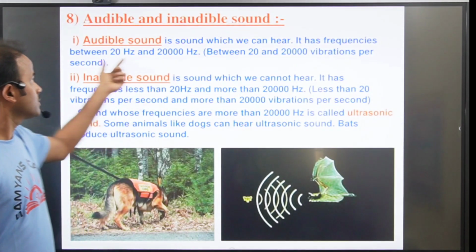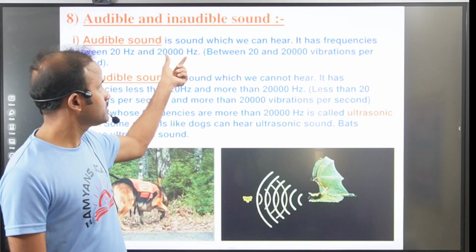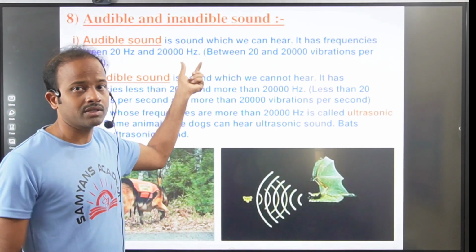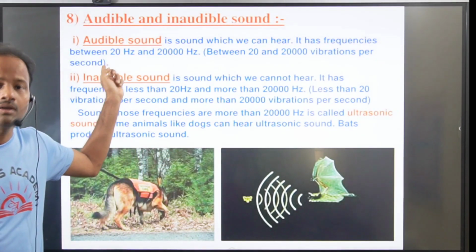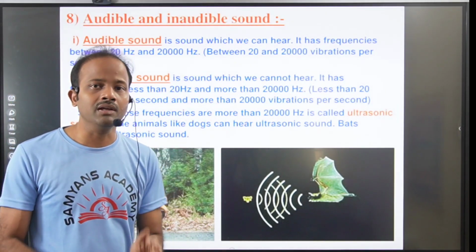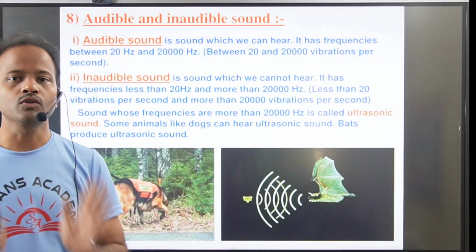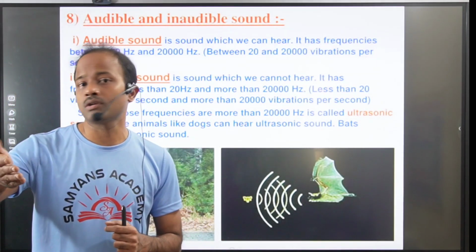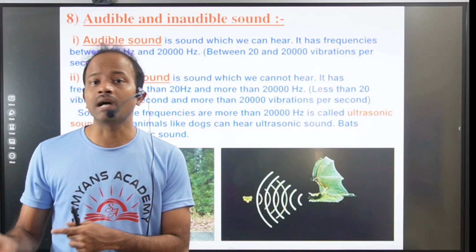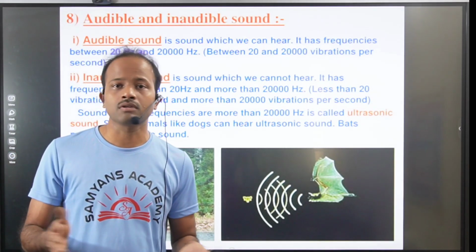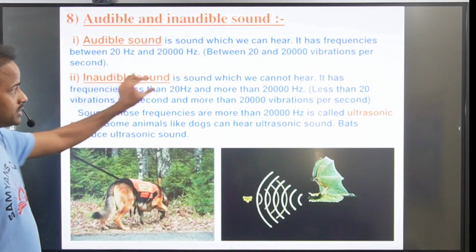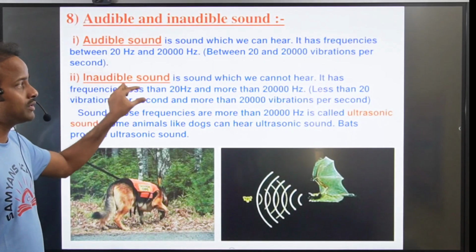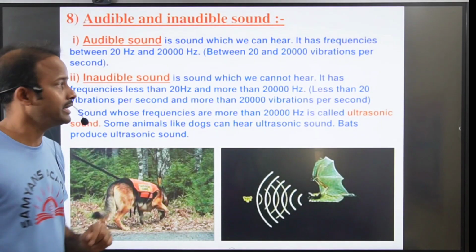Between 20 and 20,000 vibrations, clear? 20,000 hertz means 20,000 vibrations per second. 20 hertz means 20 vibrations per second. We can hear between 20 hertz and 20,000 hertz. More than 20,000 hertz we cannot hear. That is called ultrasonic sounds. Ultrasonic sounds we cannot hear. These are inaudible sounds. Sound which we cannot hear is called inaudible sound.